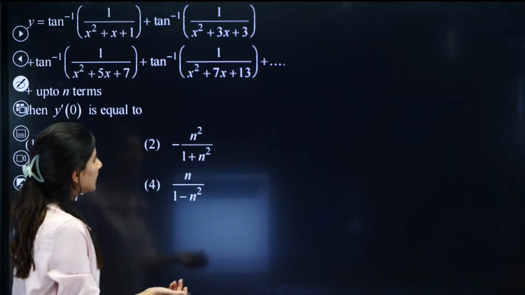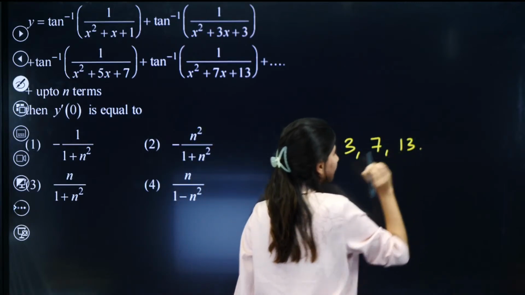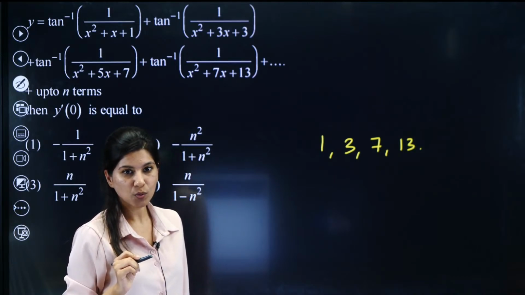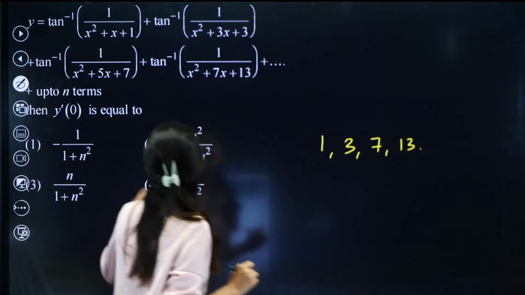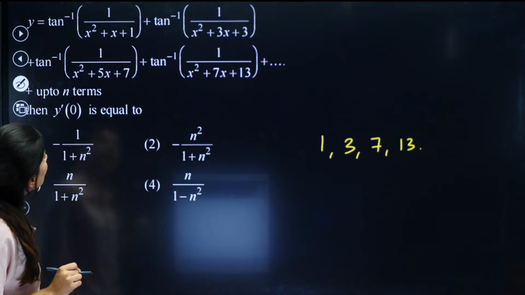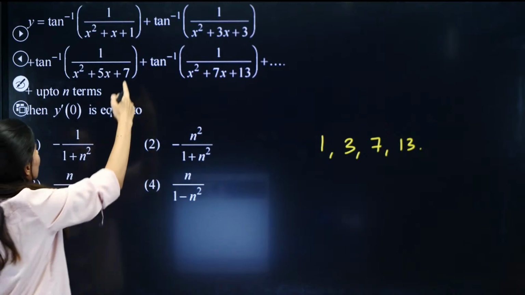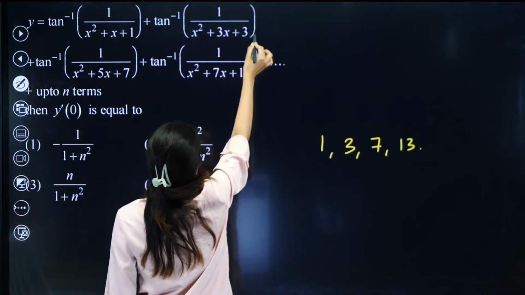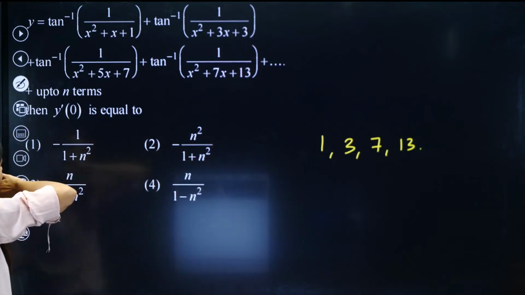Seven, 13. 1, 3. General term of 1, 3, 7, 13. 2n plus 1 you are saying? No? Okay. So just observe it this way. x square plus x plus 1. x square plus 3x plus 3. x square plus 5x plus 3. So this is actually nothing but, so this is 3. So 3 plus something, 1 plus 7 can be written down as, okay.